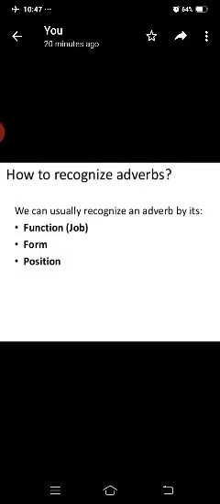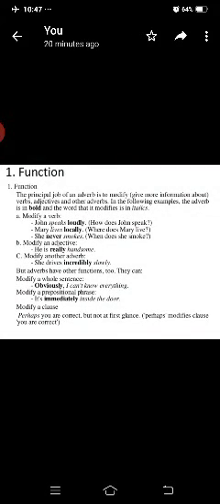How to recognize an adverb? We can usually recognize an adverb by its function, meaning job, form, and position.